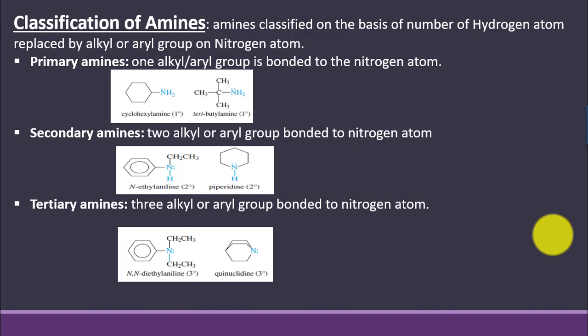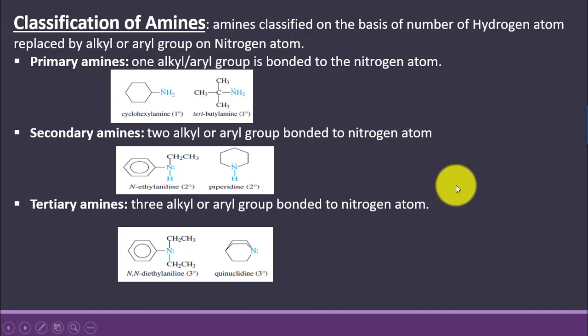Primary amines: when one alkyl or aryl group is bonded to the nitrogen atom, we call it a primary amine. Secondary amines: when two alkyl or aryl groups are bonded to the nitrogen atom, it is called a secondary amine. These alkyl or aryl groups can be the same or different.